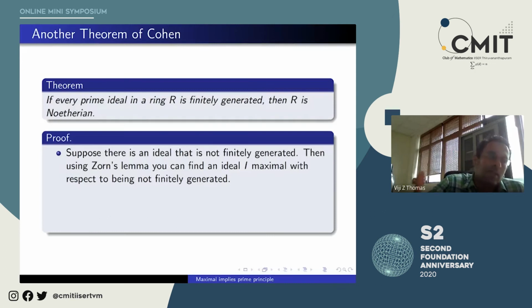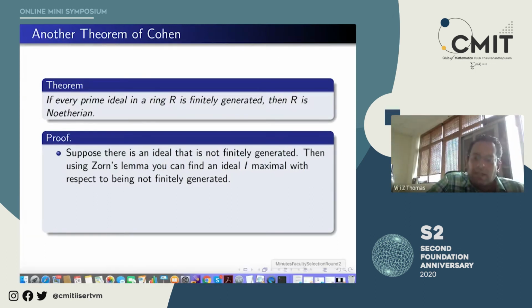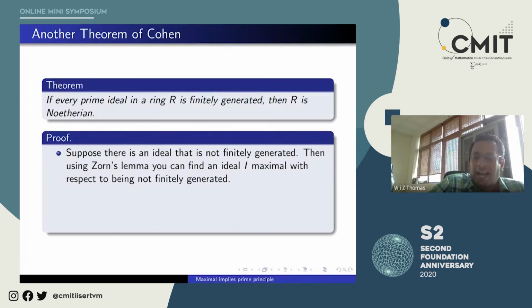So maximal in that sense, you are ordering the poset with respect to inclusion. So maximality hopefully is clear. I would rather want to discuss whether you understood, because I really would like you to understand the proof.